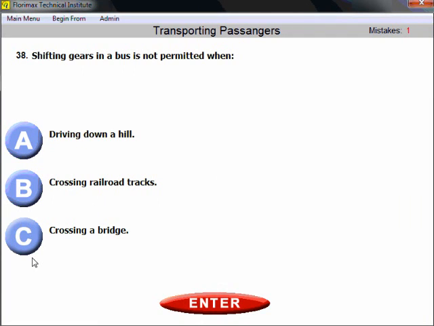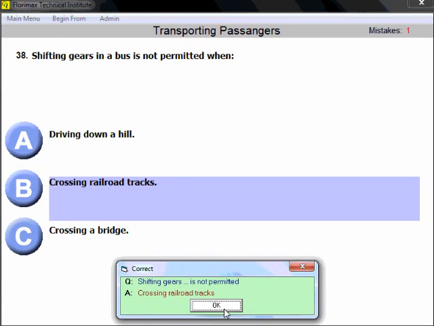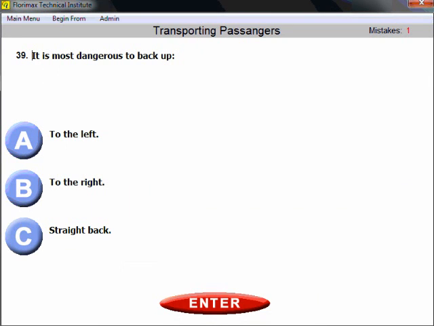Question 38. Shifting gears in a bus is not permitted when? Well, this question also should be easy for you: when crossing railroad tracks. You've been asked the same type of question in a different way, and you remember shifting gears is not allowed when you cross railroad tracks.